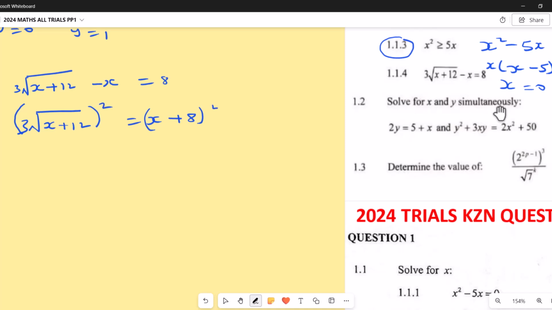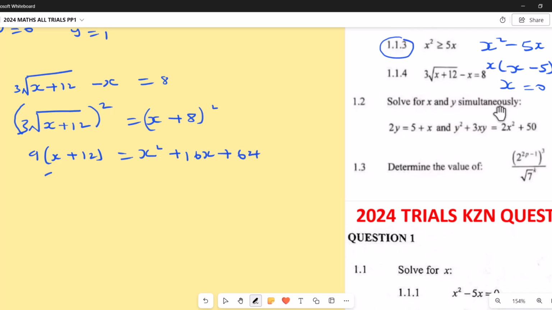So now when you square these 3, you're going to get 9, then left with x plus 12. What about here? We're going to get x squared plus 2 times 8 times x, that's plus 16x, then plus 64, which is 8 squared.